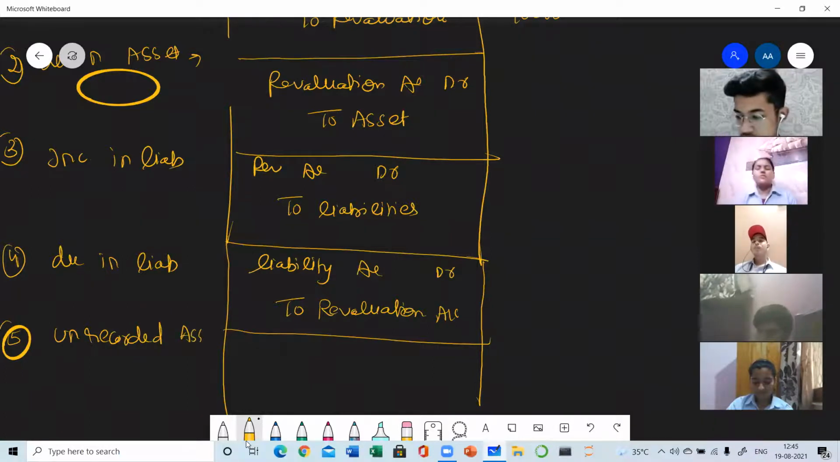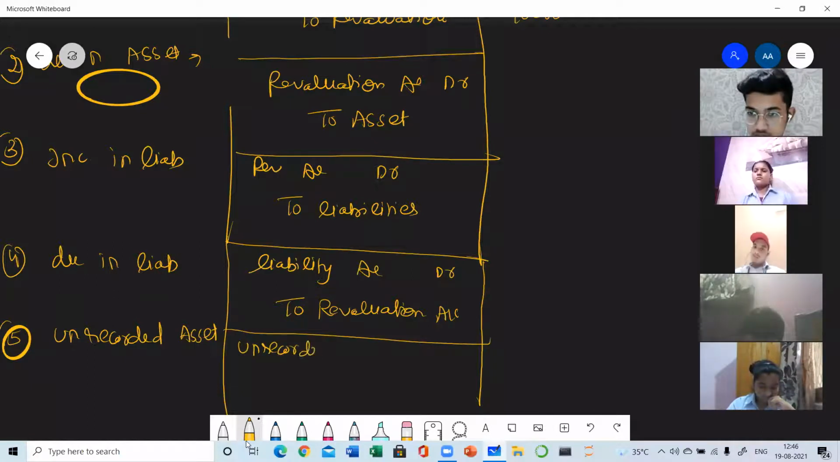Unrecorded asset means earlier that particular asset was not in the books of account, and now you want to show the asset in the books. So in this case, the asset will be increased. So the same entry will be passed which we have earlier passed for the increase in asset. Unrecorded asset. Asset is increased, and whenever asset is increased, it is debited to revaluation account. And the whole value of the asset will be written here.